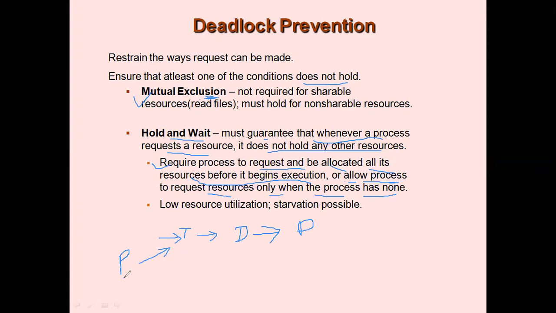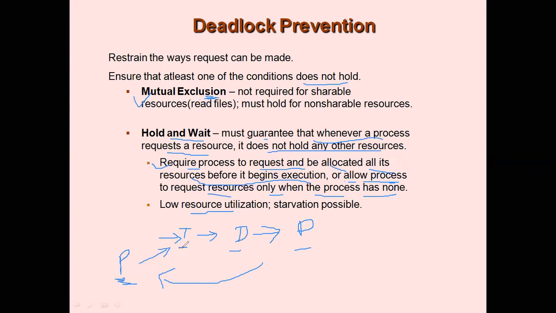If this process wants to execute this job, then it needs to have all three resources allocated to it. So if process P wants to perform all three tasks, then all three resources should be allocated to P.